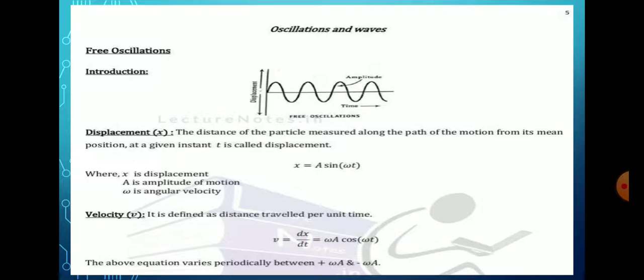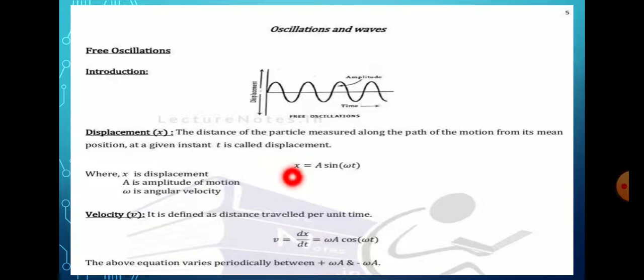Introduction. Displacement, that is denoted as x. The distance of the particle measured along the path of the motion from its mean position at a given instant of time t is called displacement.